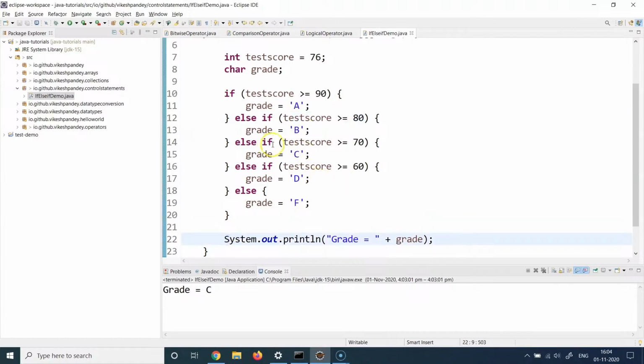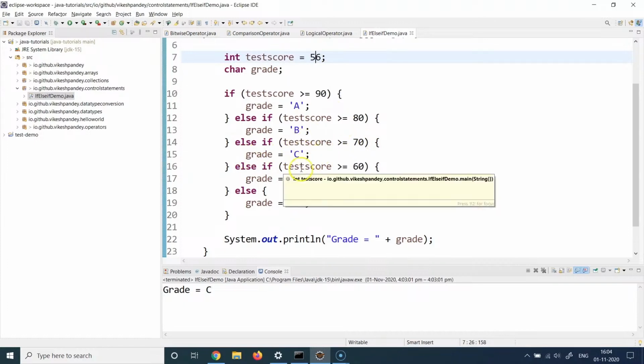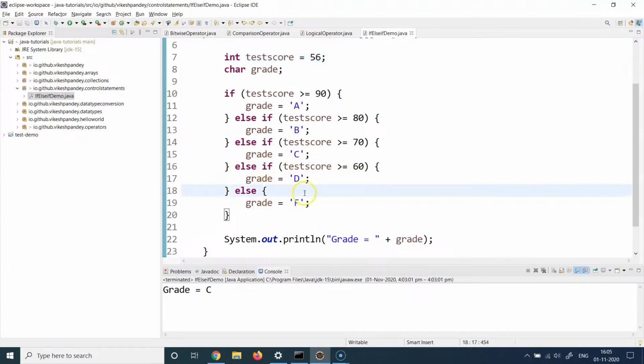Had it been the case that this particular block was also evaluated to false, it would go to line 16, and if this was also false, it would go to the else block. Let's see that. Let's make this value 56. So now 56 is not greater than 70. So line 15 will never be executed because this condition will evaluate to false. Is 56 greater than 60? No. So this will also be false. And ultimately the grade should fall to the else block where we are assigning the grade as F. Let's see. Yes, we get the grade F because ultimately this block was executed because all of the above conditions evaluated to false. So this is all I wanted to cover in this if else if demo.